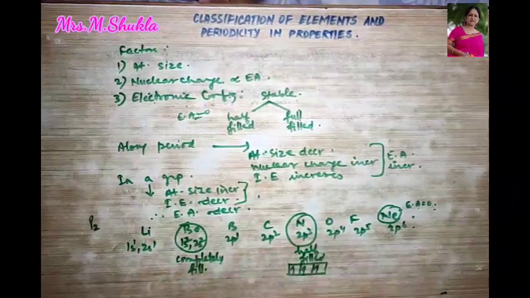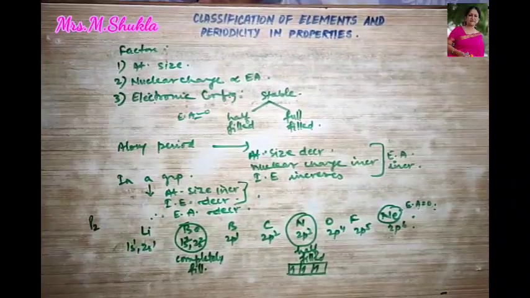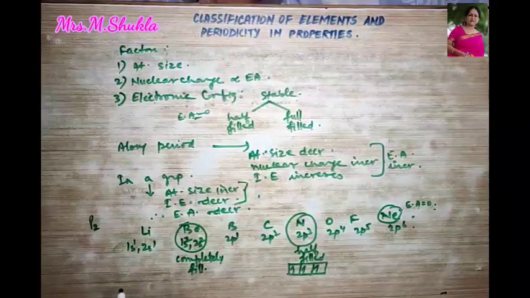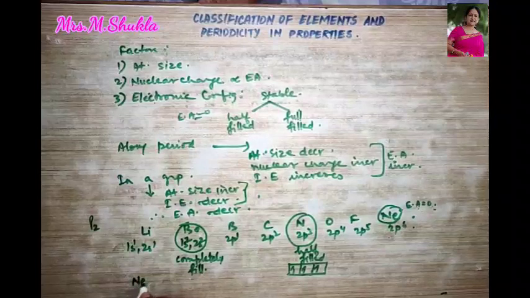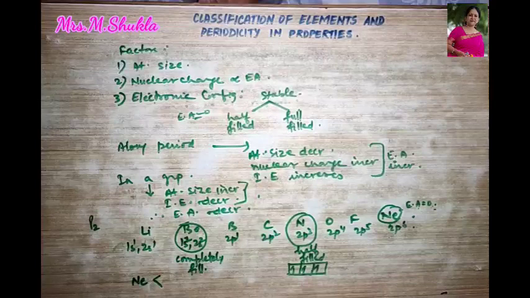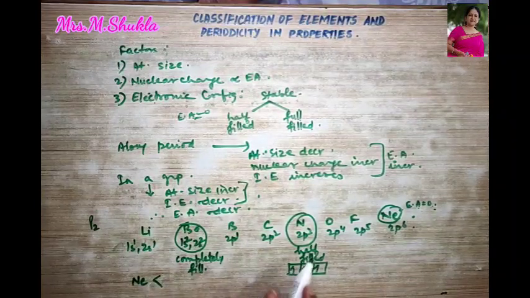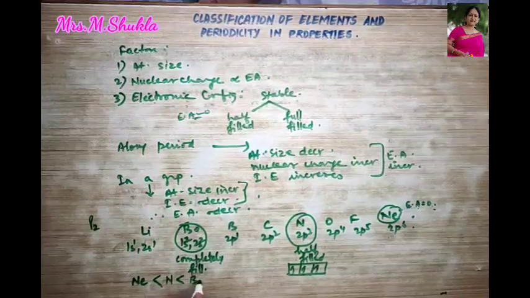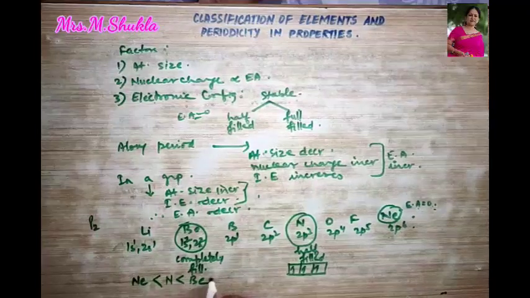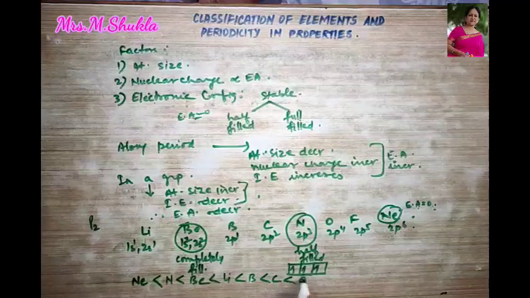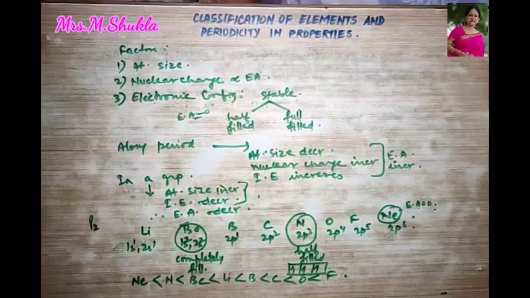So how are we going to arrange then according to the increasing electron affinity? This will therefore be written like neon, least electron affinity, followed by nitrogen, then beryllium, then your lithium, then boron, then carbon, then oxygen, and lastly fluorine.